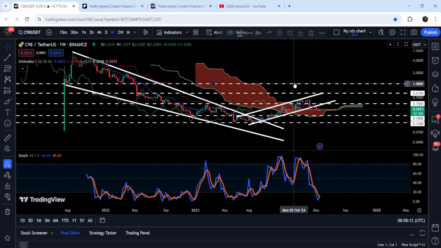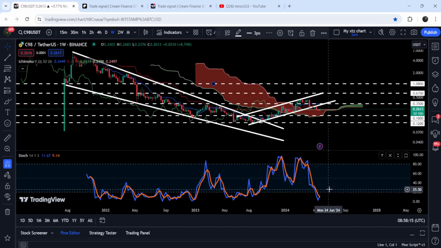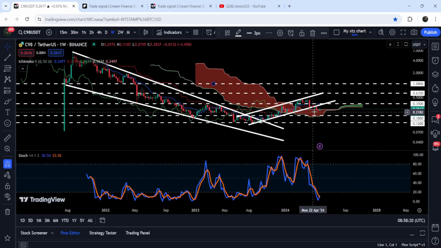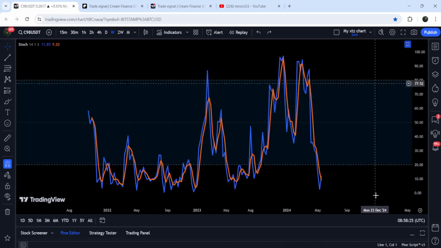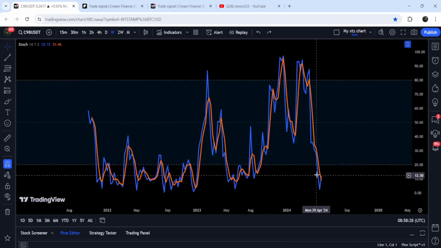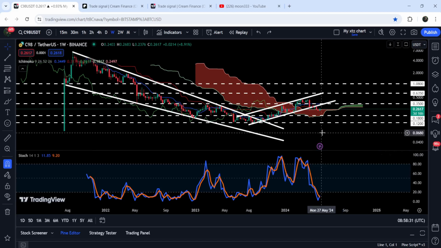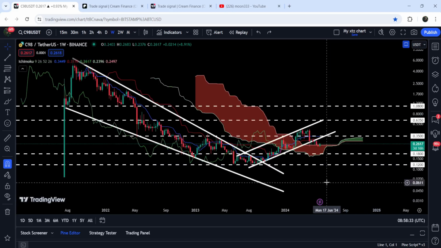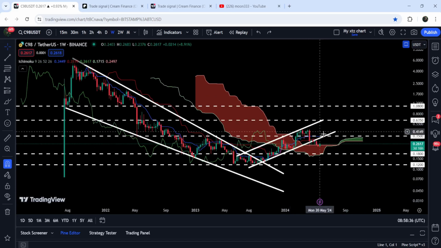At the same time, there is also a hidden bullish divergence flashed on this chart. That is a bullish price reversal signal. You can see that the price line is forming a higher low than the previous low, and stochastic is forming a lower low than the previous low, and now we are receiving a bull cross like this. The blue line is crossing up the orange line. That's a buying signal by the stochastic oscillator from the oversold zone with a hidden bullish divergence signal. Therefore, now there is a probability that the price may soon try to re-enter the same up channel that was previously broken down, and this time the previous support of the channel can work as a resistance, and we will have this crisscross of the two resistance levels.